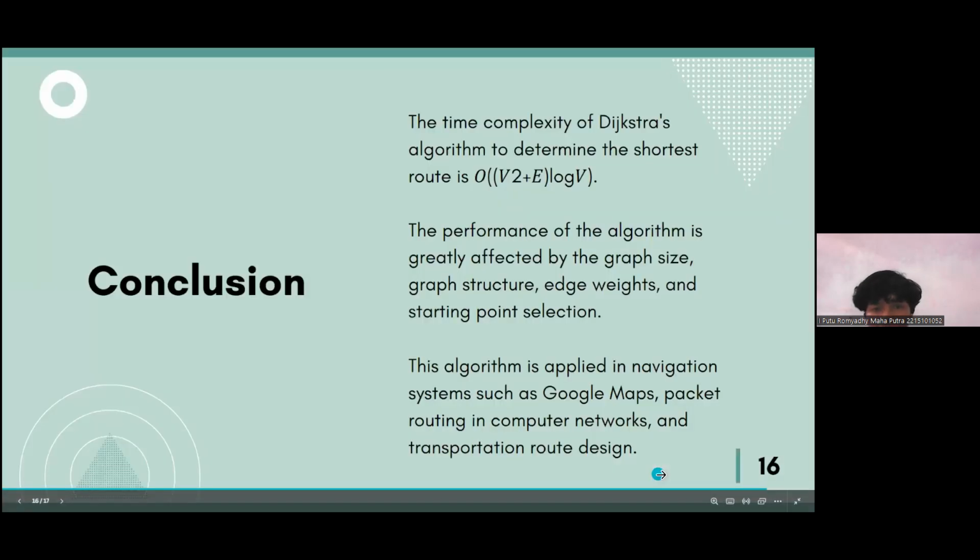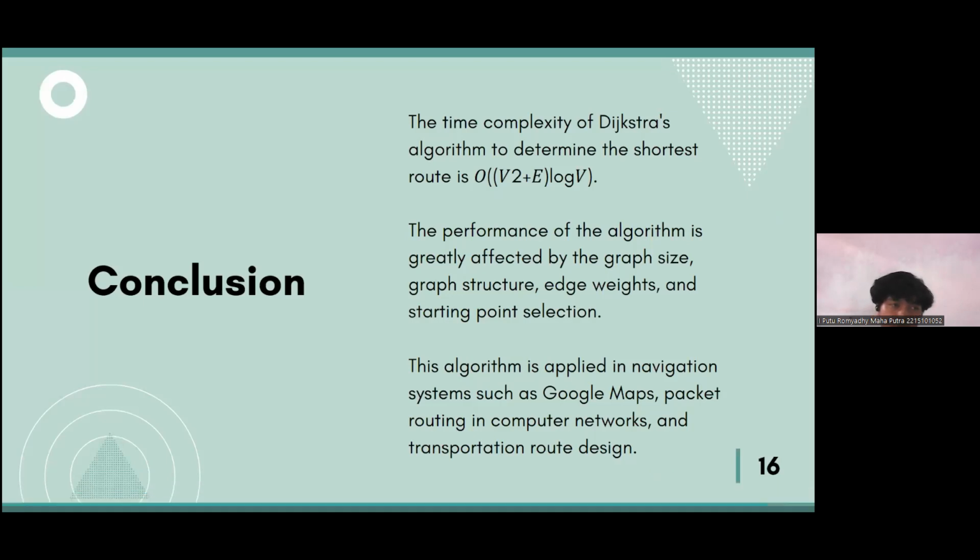So for all of this analysis, we can conclude that the time complexity of this algorithm in finding the shortest route can be expressed in big O notation.